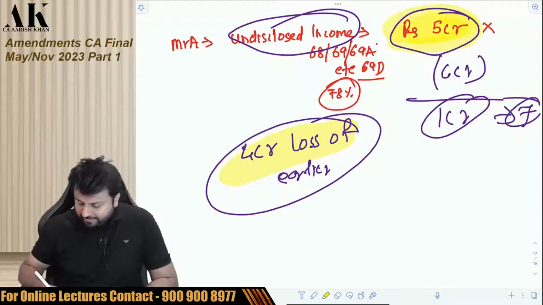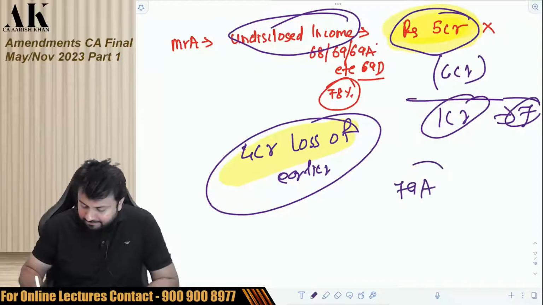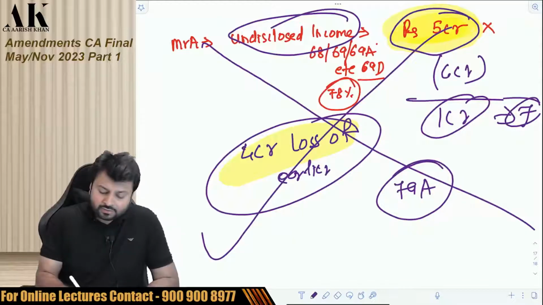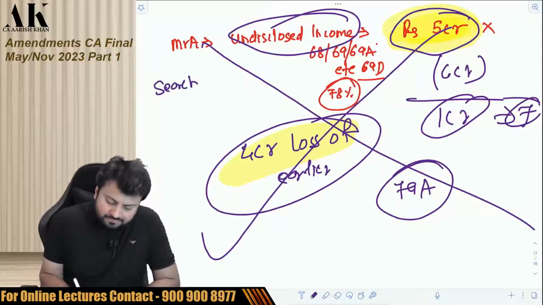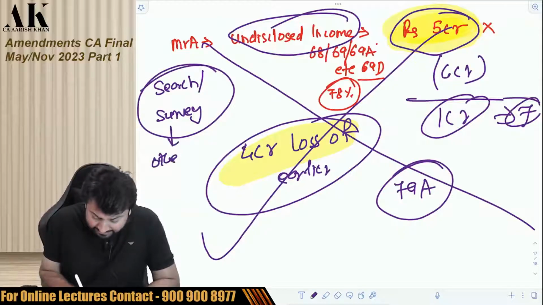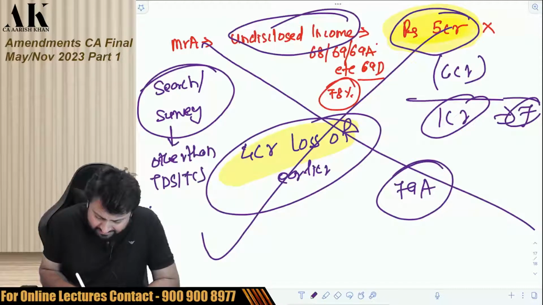So the government of India made a new section 79A, and they said that this is not allowed. If your undisclosed income is found in search, or if your undisclosed income is found in survey, other than the TDS and TCS survey which is covered in 133A subsection 2A.